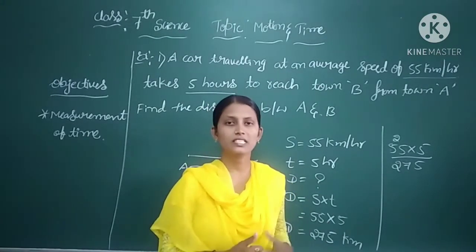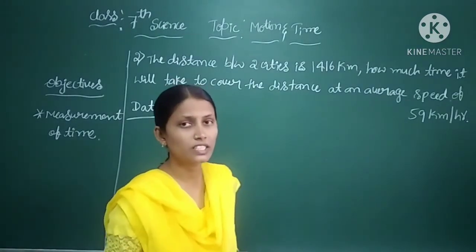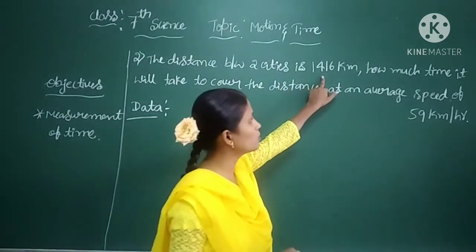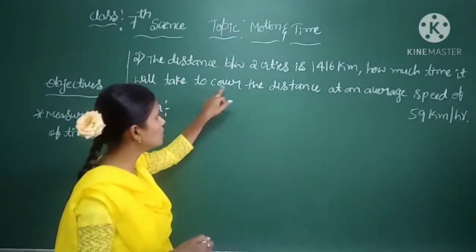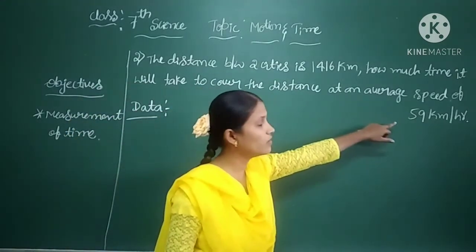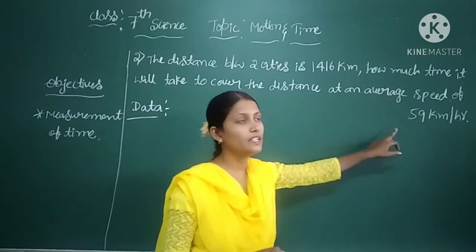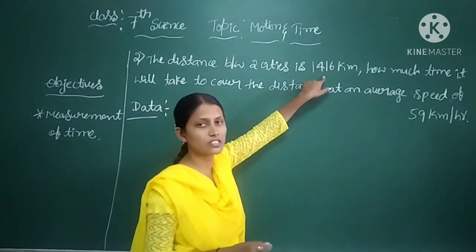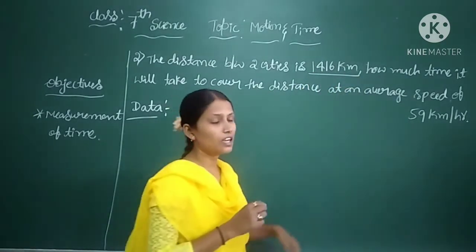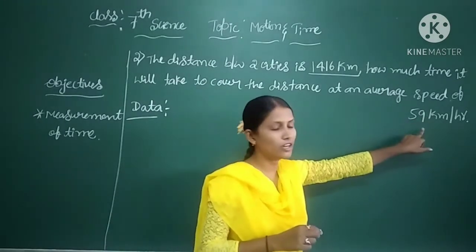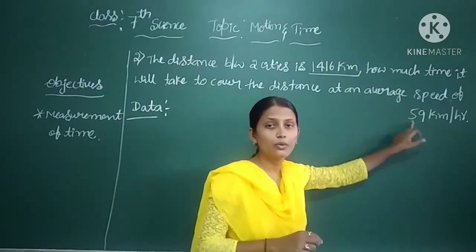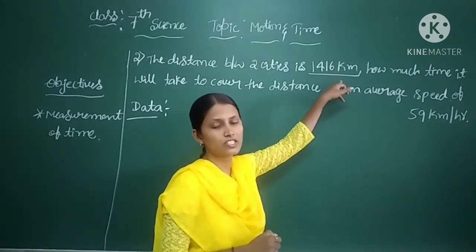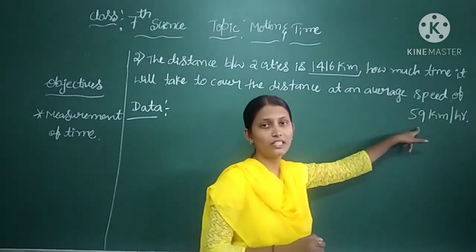Now let us discuss the next example. Yes, my dear children, now let us look at the next problem. The distance between two cities is 1416 kilometer. How much time will it take to cover the distance at an average speed of 59 km per hour? Here they have given the distance, 1416 kilometer, and also the average speed of 59 km per hour. You have to find the time. What is the time taken to cover a distance of 1416 km with the speed of 59 km per hour?